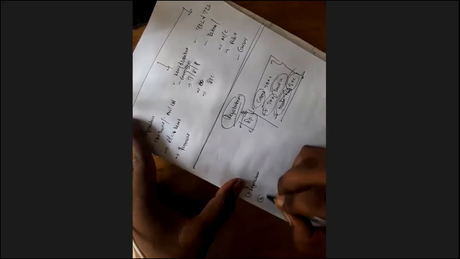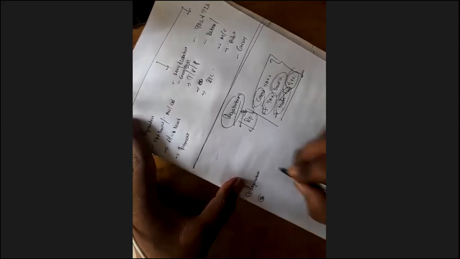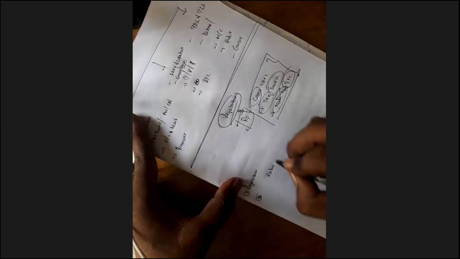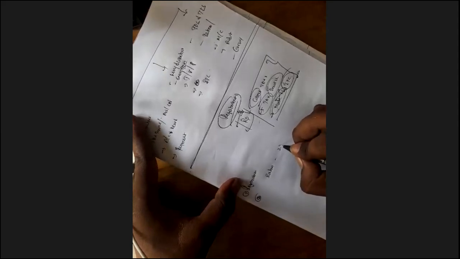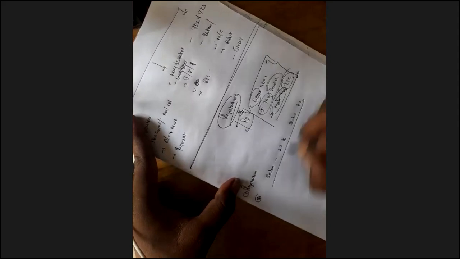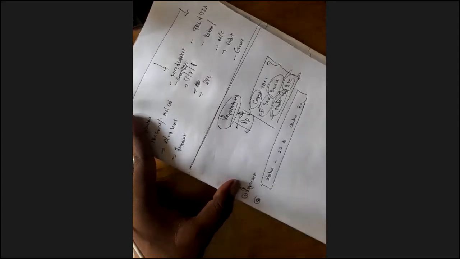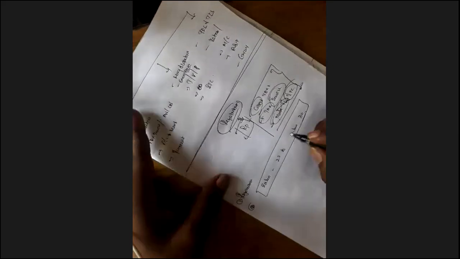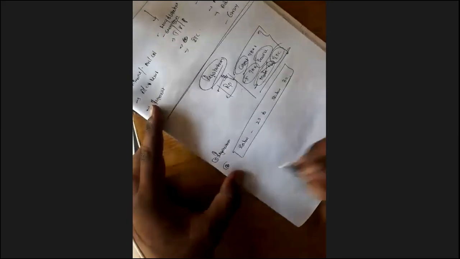Number two, under this we're just going to see various topics, section 22 to section 30, under registration.